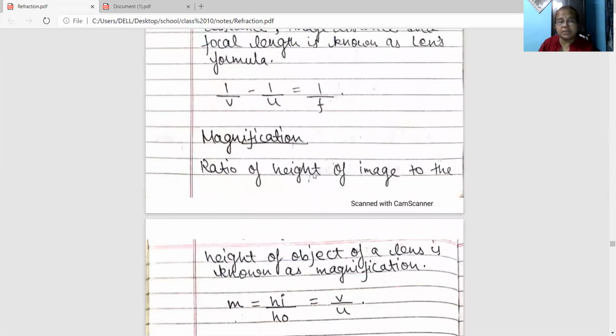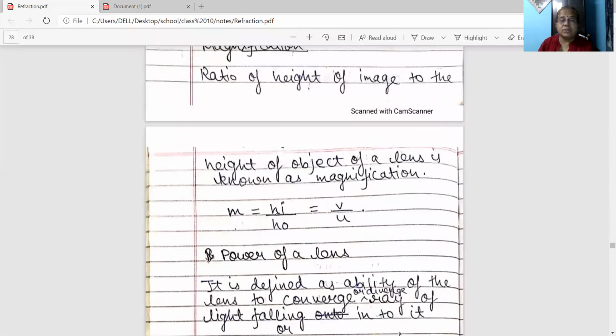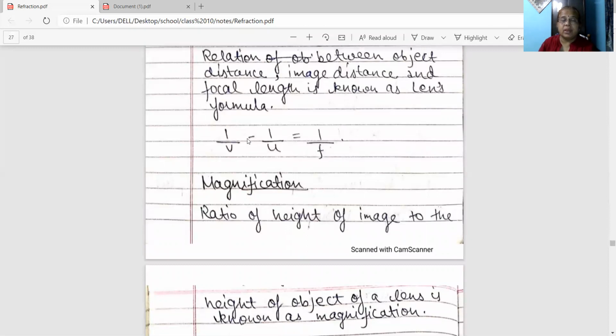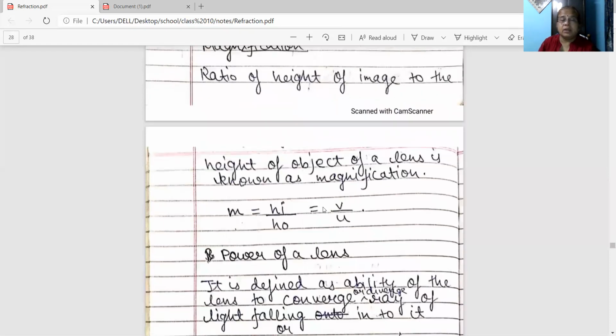Magnification is the ratio of height of image to height of object. Numerically, m equals height of image by height of object, which is equal to v by u. Keep it in mind, in the lens formula we have negative, 1 by v minus 1 by u, and in the magnification formula it is positive, v by u.